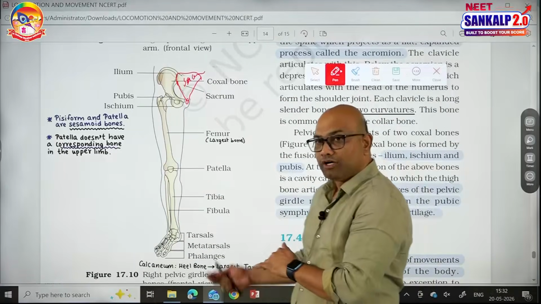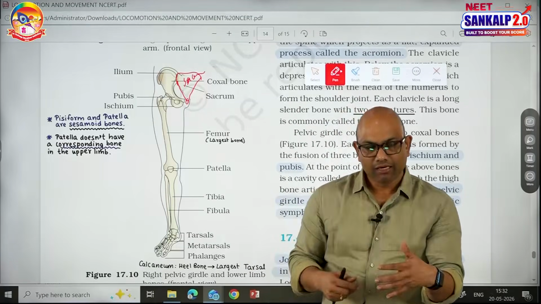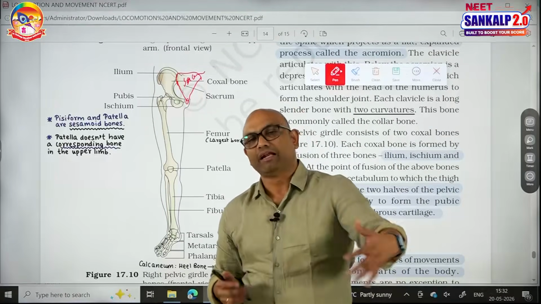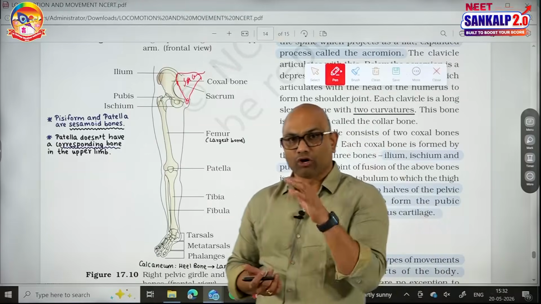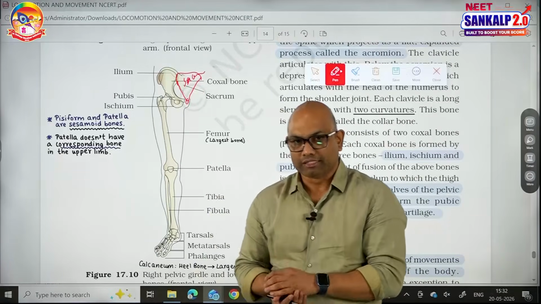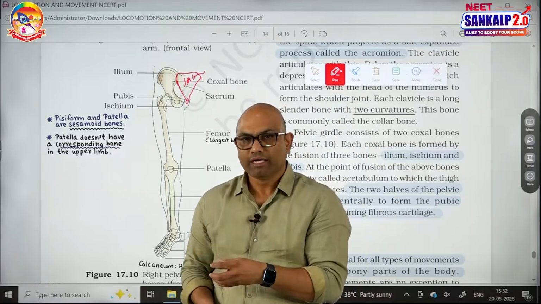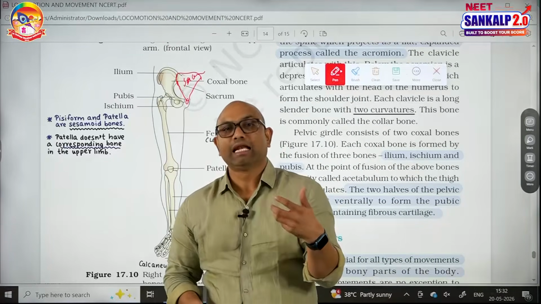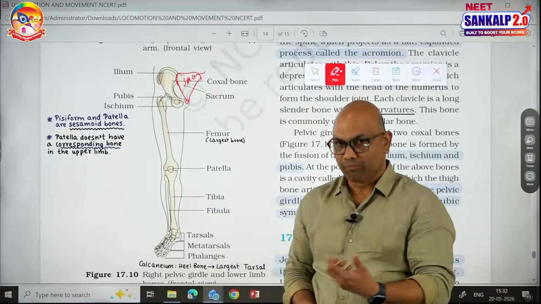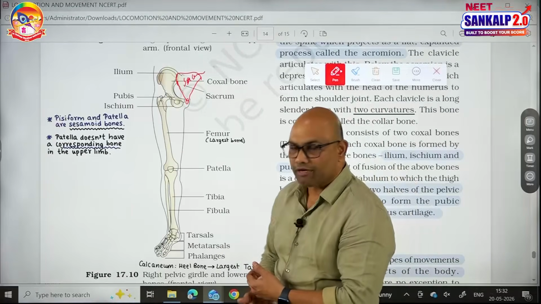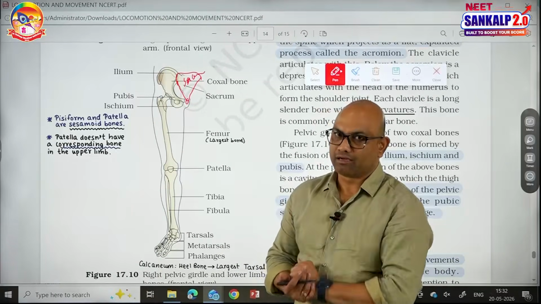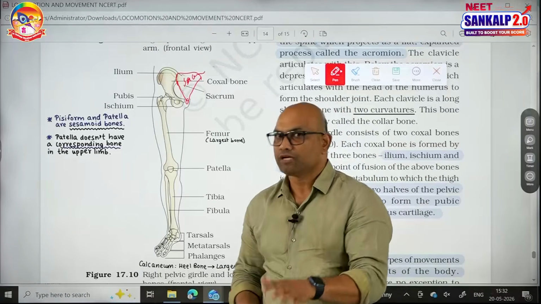When it comes to the foot, the foot consists of ankle, instep and phalanges. The ankle is made up of tarsals. There are 7 tarsals. The tarsal which is present at the ankle region towards the back is called the heel bone. Heel bone is known as calcaneum. Calcaneum is the largest ankle bone. Next, the instep consists of 5 metatarsals followed by phalanges. Phalanges are 14 in number.